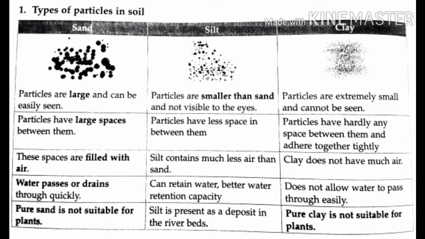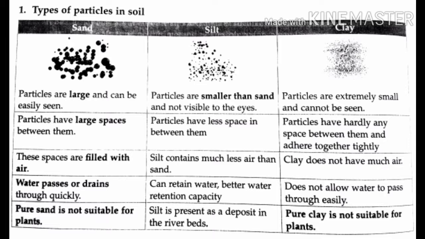They have large spaces between them, filled with air, and through that space water drains easily. Pure sand is not suitable for plants.